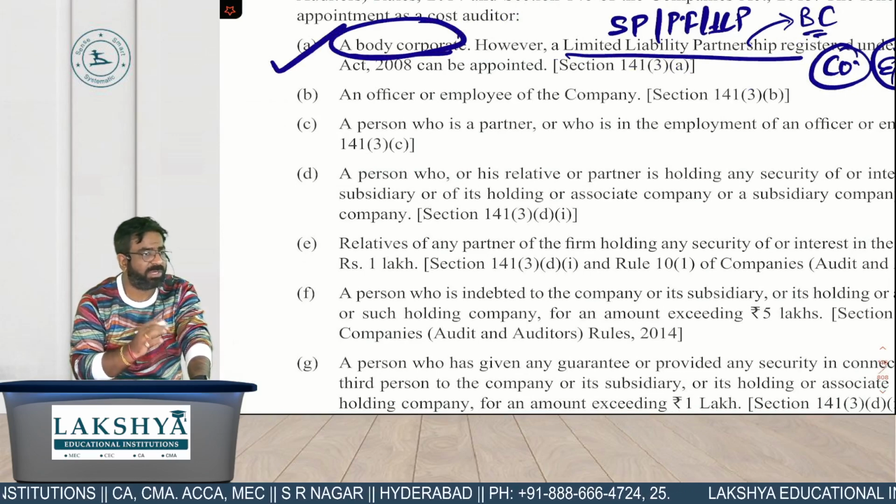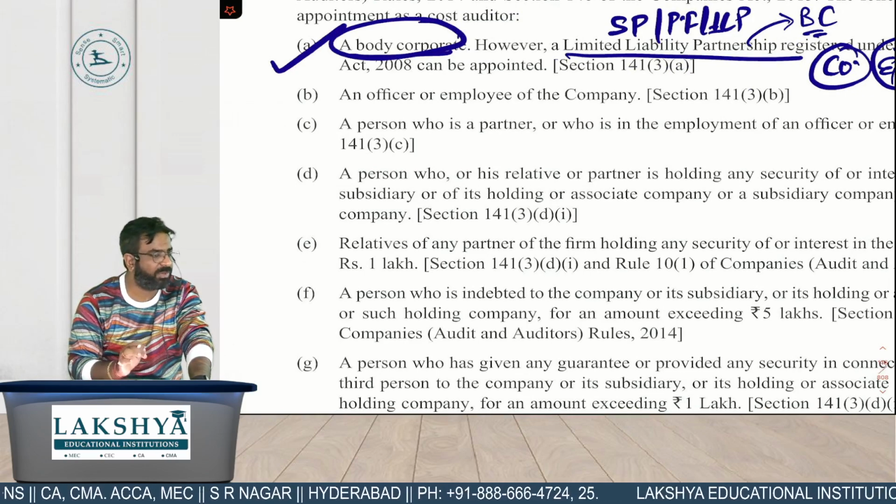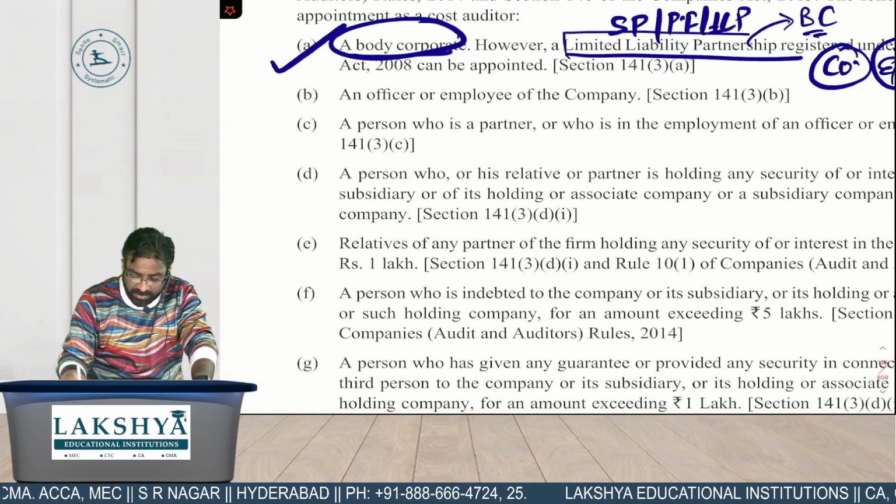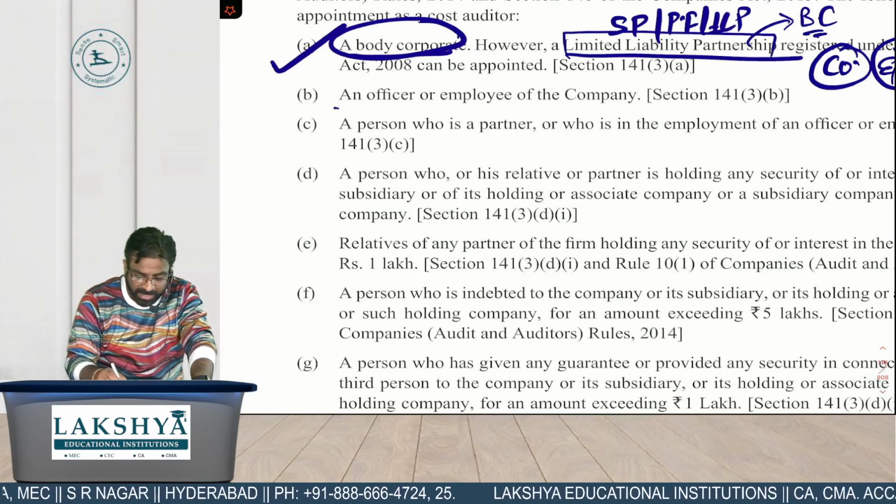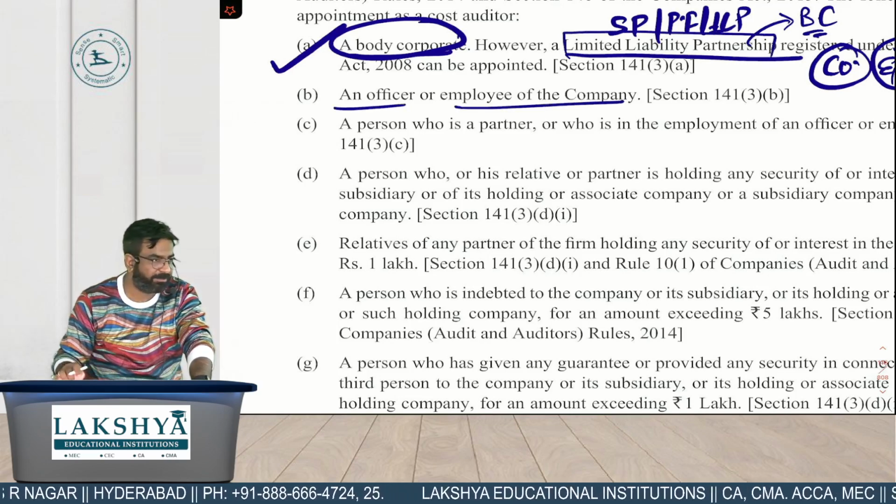Number one, you are not allowed to make in India a what? Body corporate. Except which body corporate is allowed? Only LLP. Second thing, an officer or employee of the company.